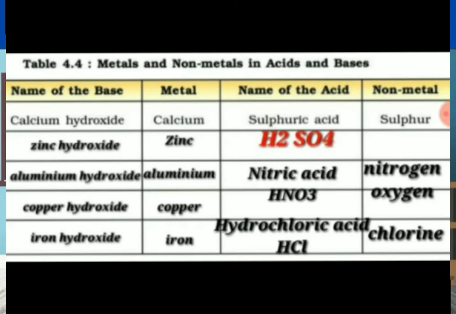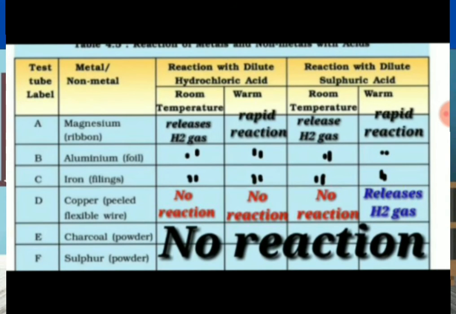Let's become familiar with some acids and bases. Names of the bases: calcium hydroxide, zinc hydroxide, aluminium hydroxide, copper hydroxide, iron hydroxide. Names of acids: sulfuric acid, nitric acid, hydrochloric acid. The acids react with metals and release H2 gas.